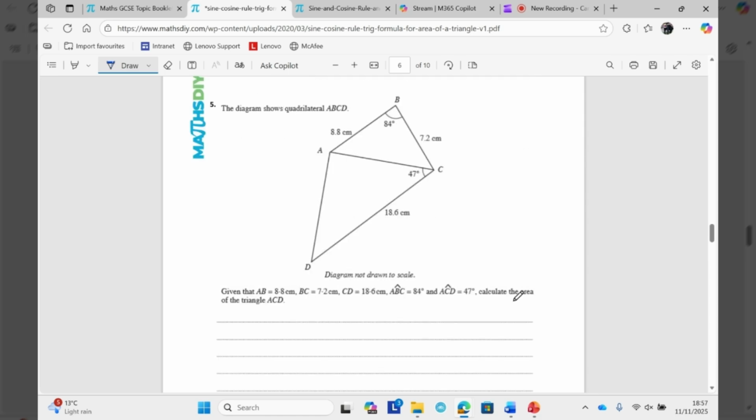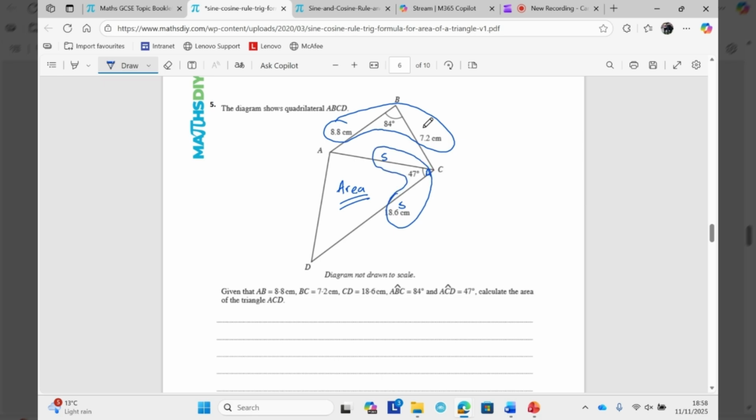Calculate the area of the triangle ACD. Okay, for the area of ACD, this is not the sine rule again, because look, I can see the triplet. Lovely, it's what I need. But they don't want the area of that. They want the area of this triangle down here. So I'm going to need S. I'm going to need this side, this angle. Oh, I'm going to need this side as well as this angle. That's the triplet I need.